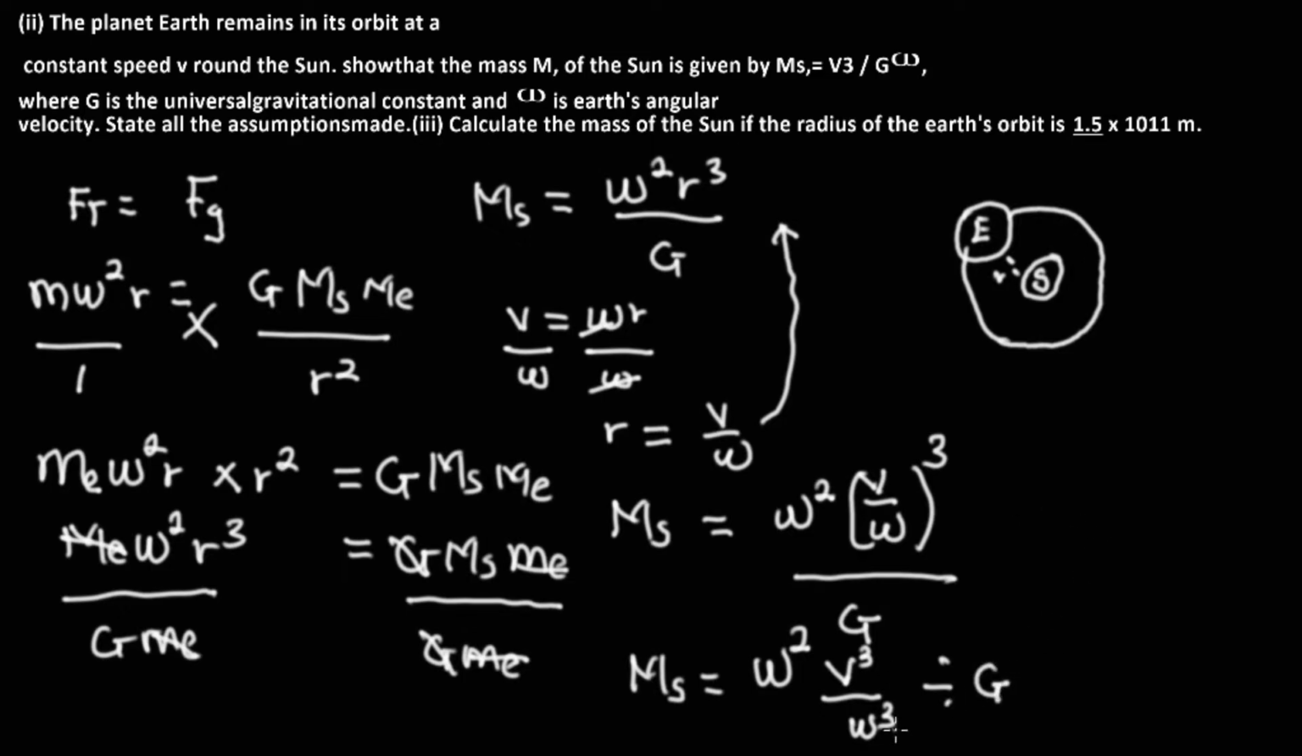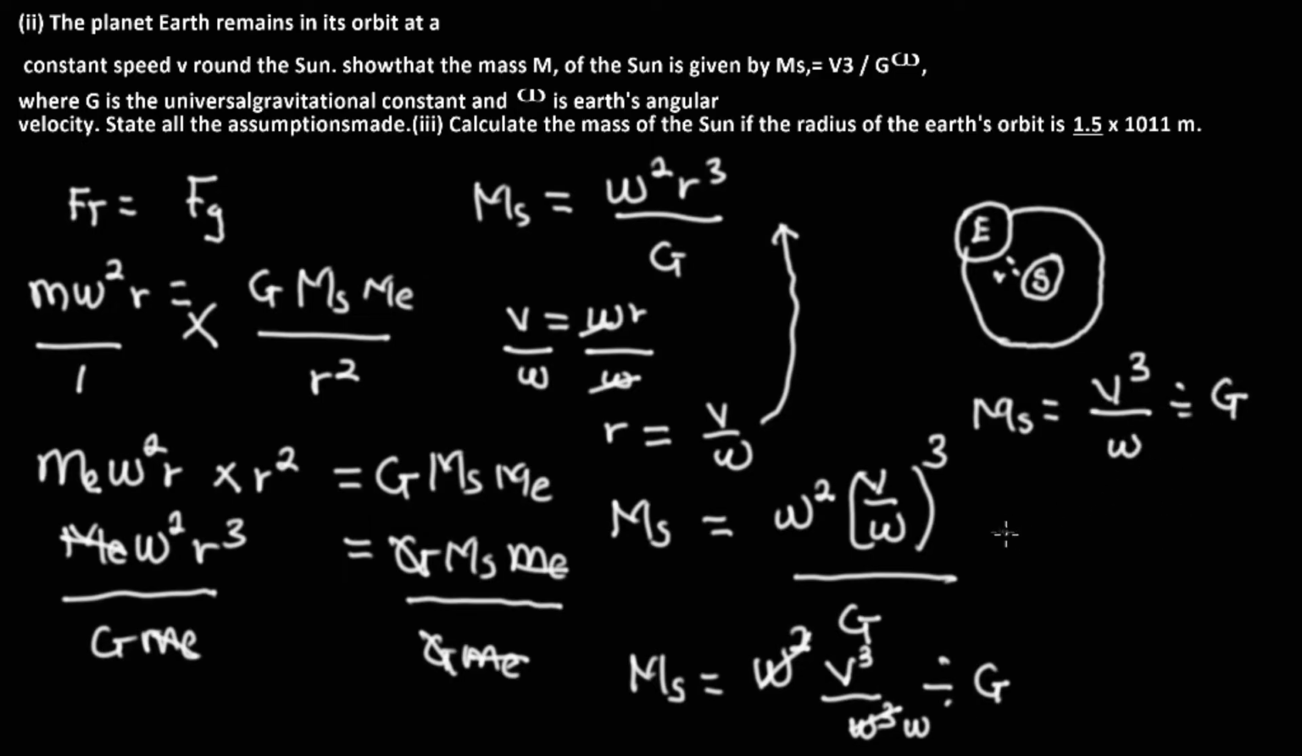Now, look at this very well. This equation is the same as this, but we have a w cubed here and a w squared. So this w squared will cancel out with this w cubed and we'll be left with one w. And from that, we now have that Ms is equal to v cubed divided by w, divided by G.